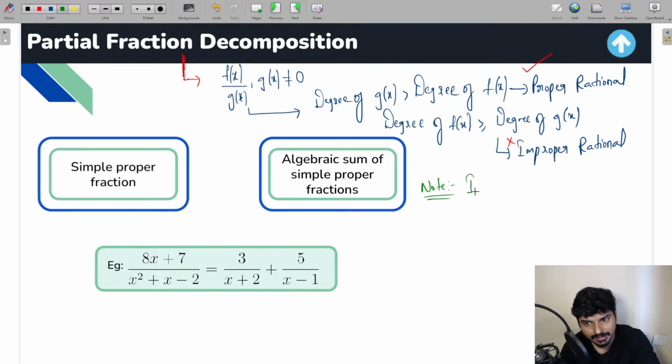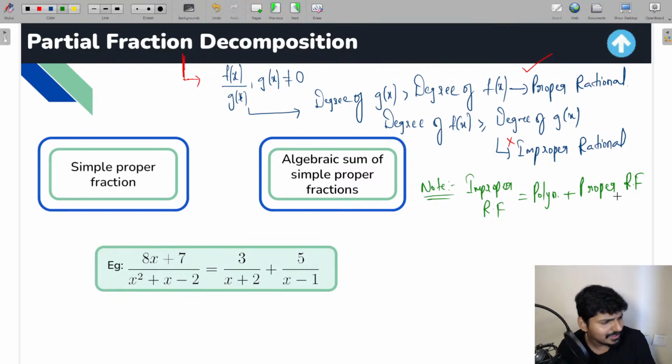You can always write an improper rational function, or improper fraction, as an algebraic sum of a polynomial and a proper rational function.